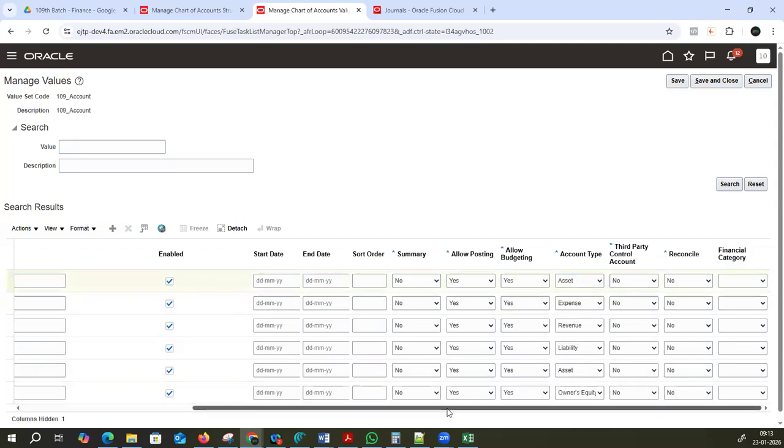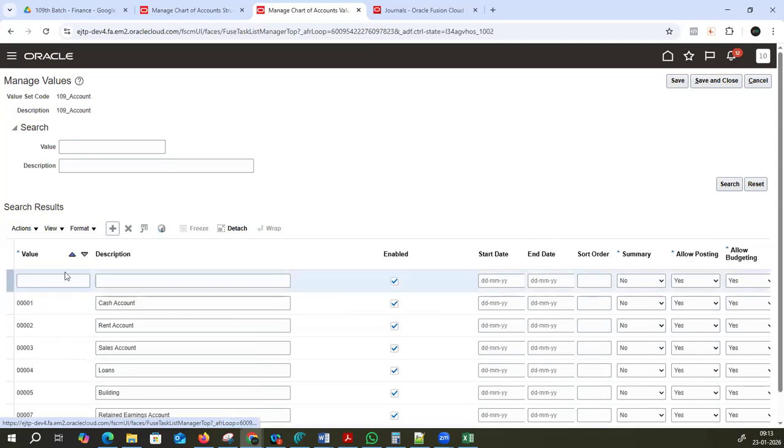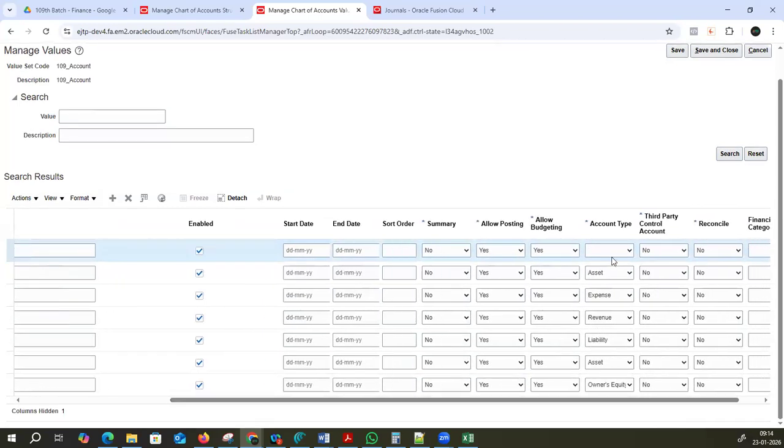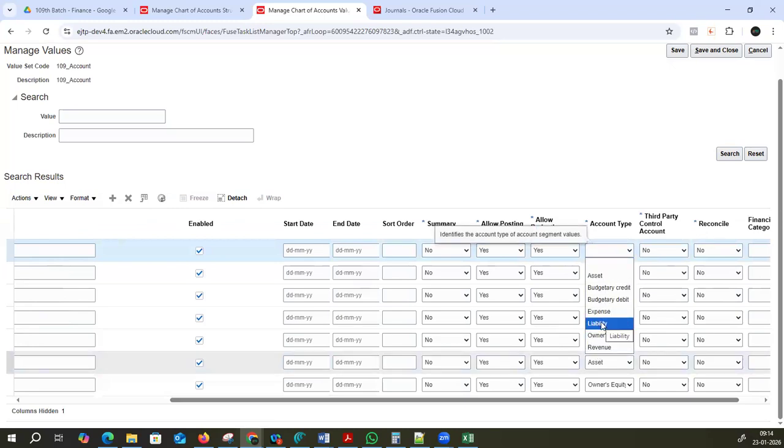For example, click here on the plus symbol. Short-term loans, I want to give something like 9. Short-term loan type is loans we are taking for the organization. Is it an asset or a liability? It's taking a loan from the bank, so yes, liability. Loan is a liability. So based on the name we need to analyze whether it comes into it. In the drop down it is already there, you have to choose liability. That's it. In real time also we'll have it in a similar way, like loans.